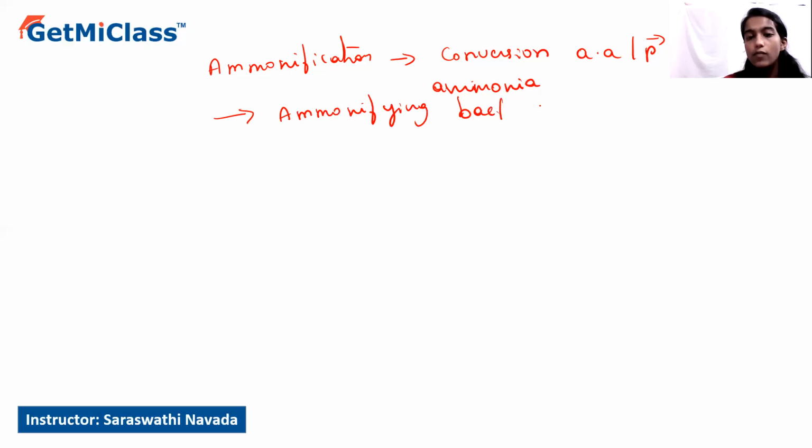Similarly, the decomposers or the heterotrophic organisms also favor the process of ammonification. Here these bacteria, or the ammonifying microbes, act on the dead remains of plants and animals.